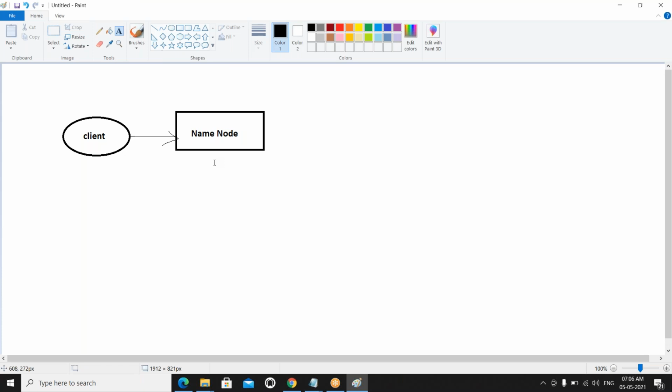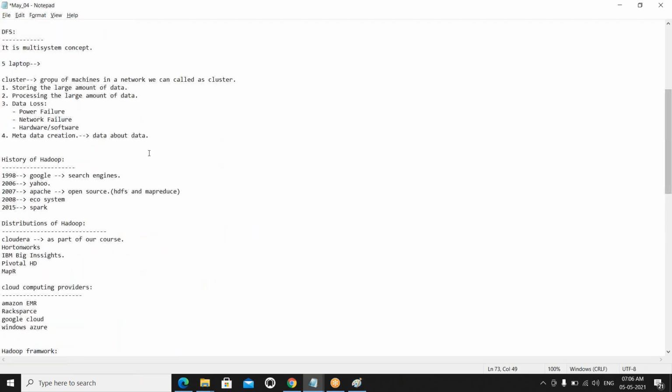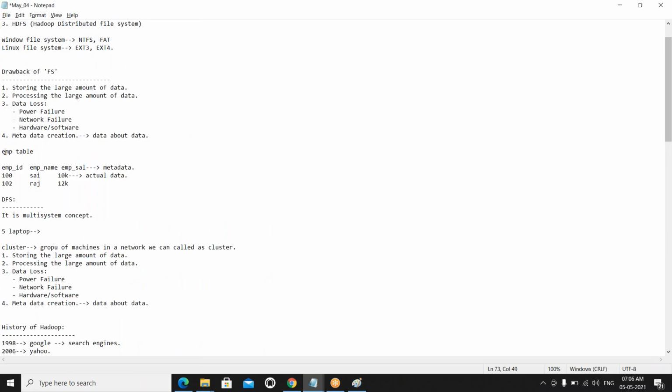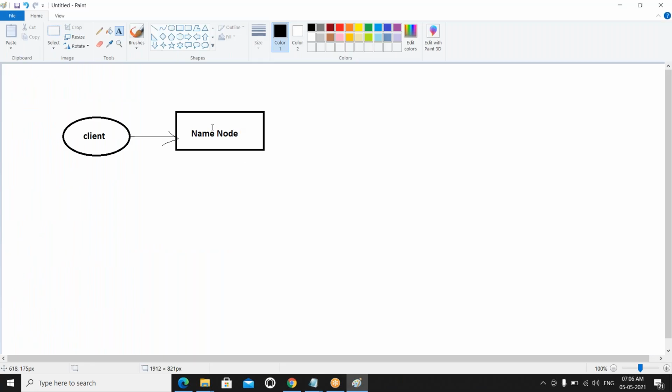Same example as before, the employee table. I want to insert 2 records into the Hadoop environment. This metadata is going to be stored under the name node only. This is the responsibility of the name node: first receiving the request from the client and storing the metadata in the name node.